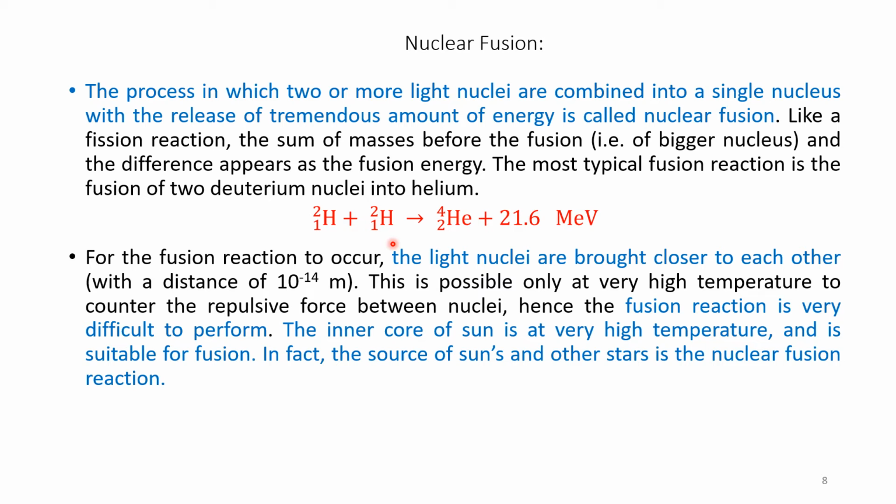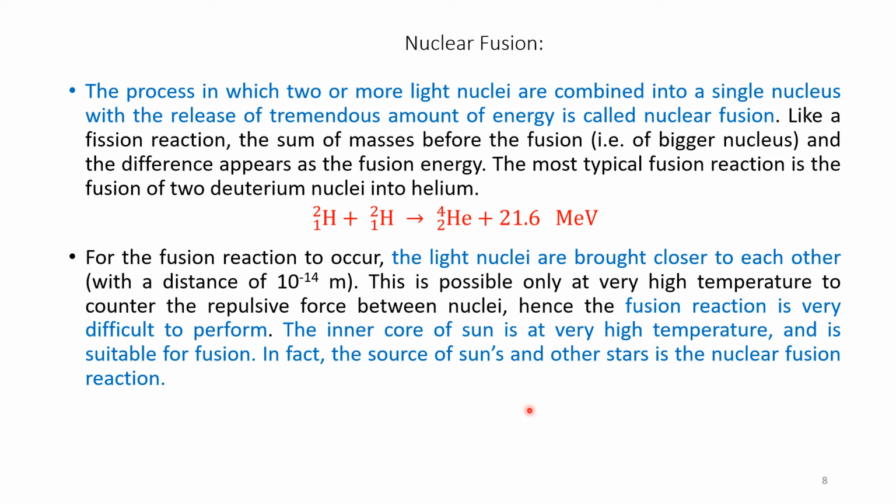We have to heat it to a very high temperature to counter the repulsive force between the nuclei. That means when two nuclei are brought together, there is a repulsive force. But if we heat it, then we can overcome these repulsive forces and form a fusion reaction.